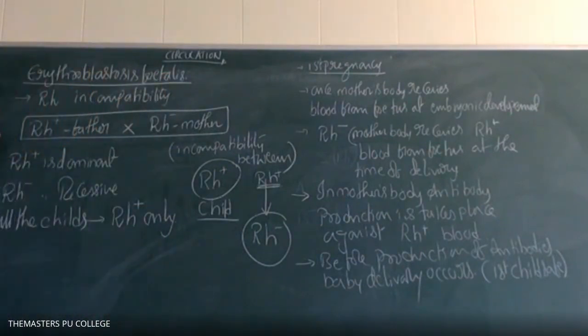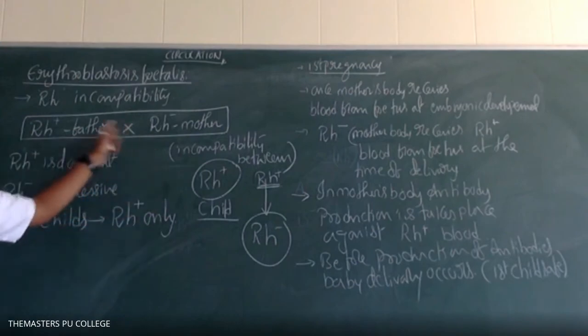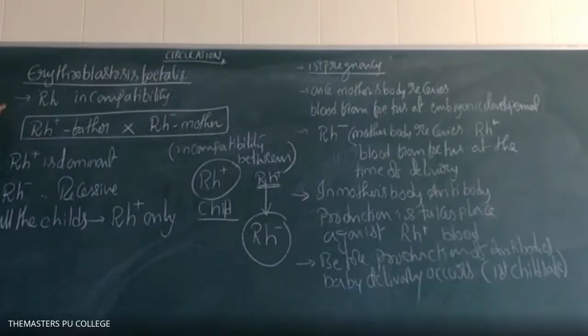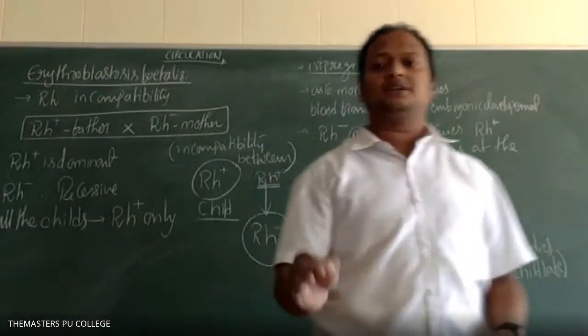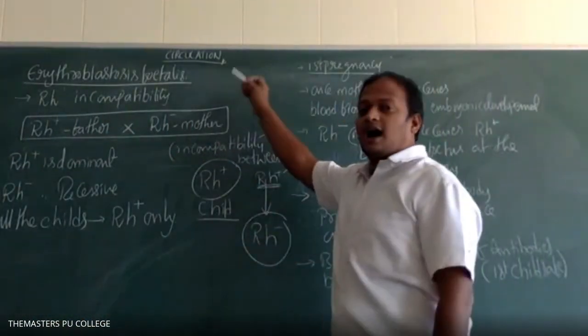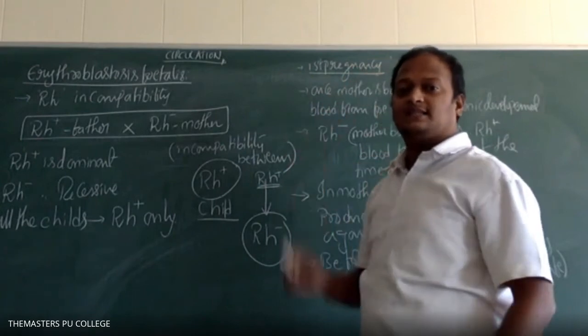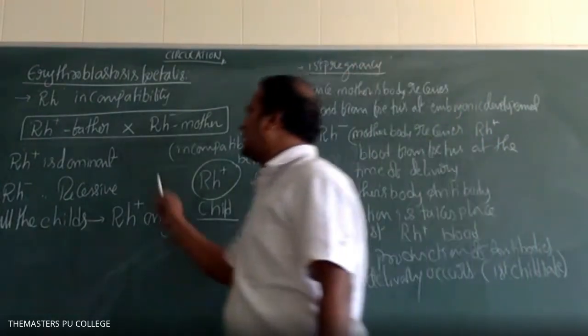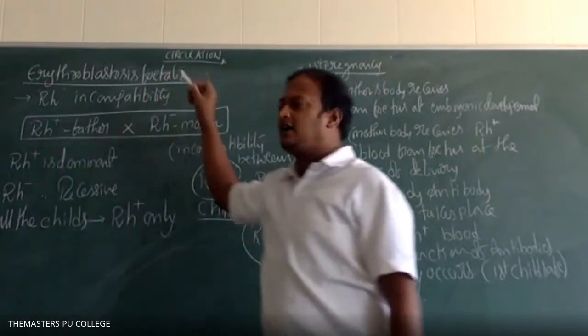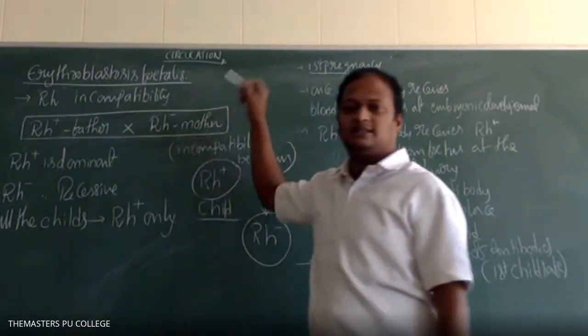Is it clear, students, until this? Clear, sir. This occurs in Rh incompatibility only. Rh incompatibility in what cases? Only one case you need to remember: Rh positive father, Rh negative mother.